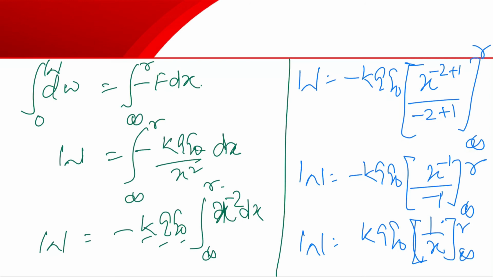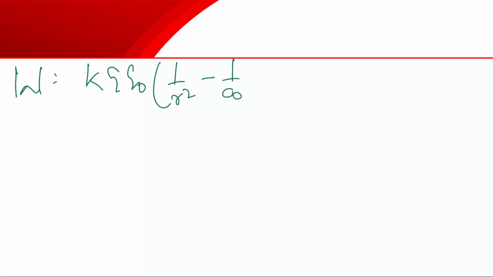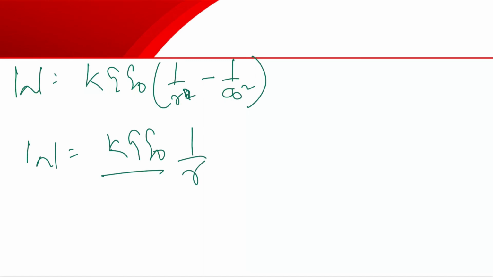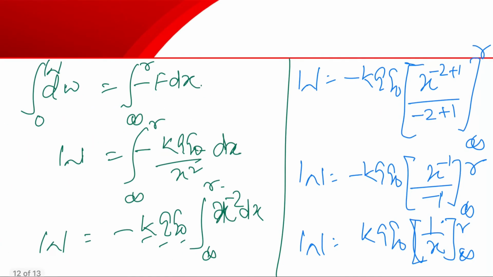Let us put the limits: W equals k Q Q naught times 1 by r minus 1 by infinity. This is not square, it is 1 by r minus 1 by infinity, because it is 1 by x.